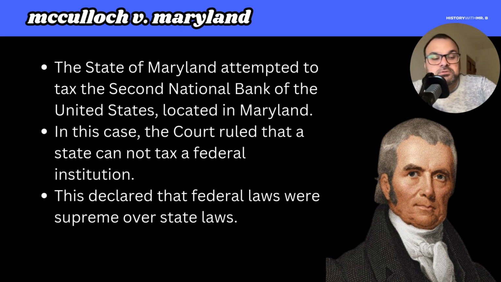So here you see three different cases where John Marshall has decided on the powers of the federal government, right? The Supreme Court has the power to review laws that are passed by Congress and actions of the president. The Supreme Court in particular has the power to review state law, and state law has to follow the spirit of the Constitution. And a state cannot tax or do anything to harm a federal institution because federal law is supreme over state law. So again, really establishing the power of the federal government.